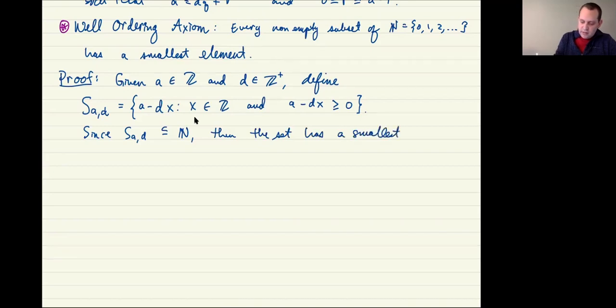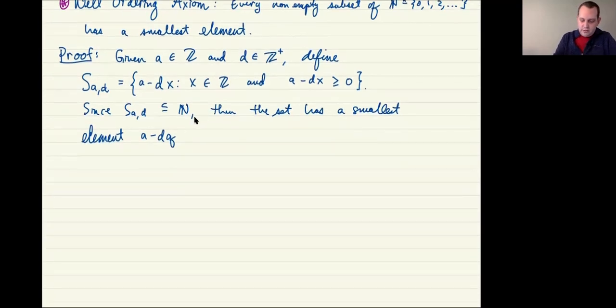Let's say that smallest element is a minus dq. There's some integer q where that's going to be the smallest element. So we'll call this value r. So r is equal to a minus dq.